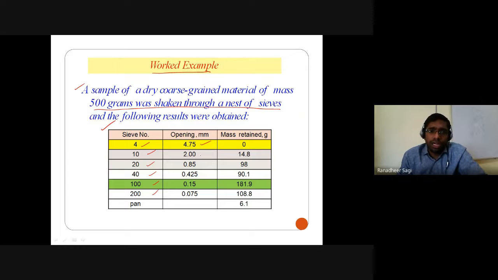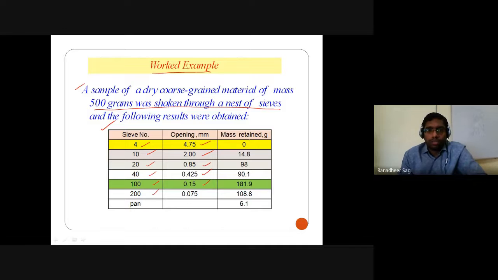Sieve number 10 has a sieve opening of 2 mm. Sieve number 20 indicates a sieve opening of 0.85 mm. Sieve number 40 indicates a sieve opening of 0.425 mm. Sieve number 100 indicates a sieve opening of 0.15 mm. And sieve number 200 indicates a sieve opening of 0.075 mm, that is nothing but your 75 micron sieve.